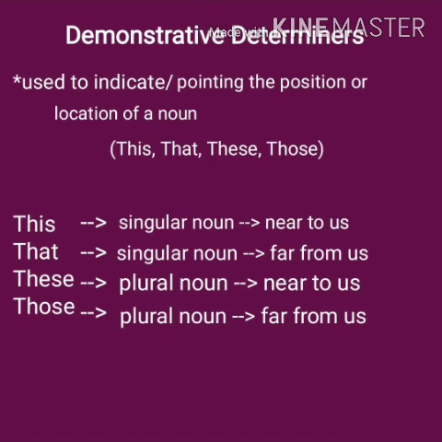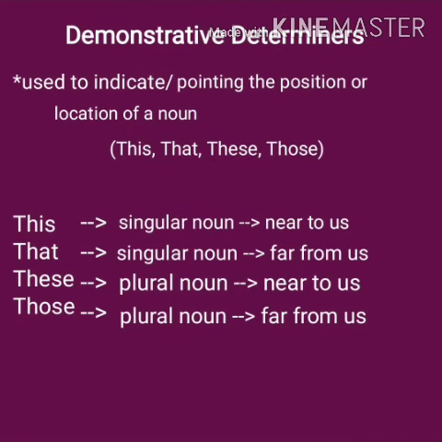See, this is used when the noun is singular and near to us. That is used when the noun is singular but far from us. These is used when the noun is plural and near to us. Those we use when the noun is plural but far from us.